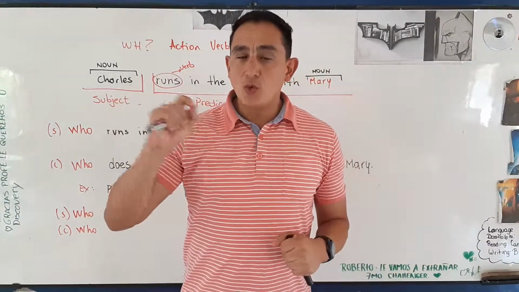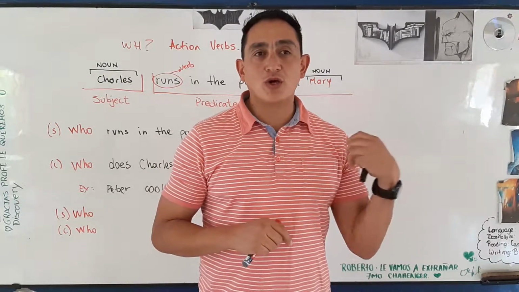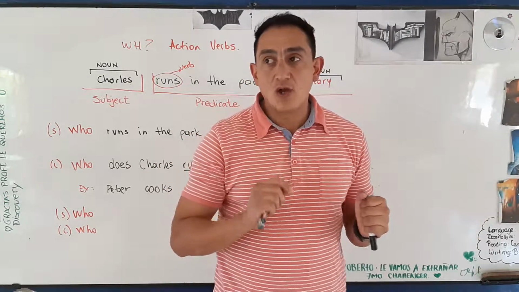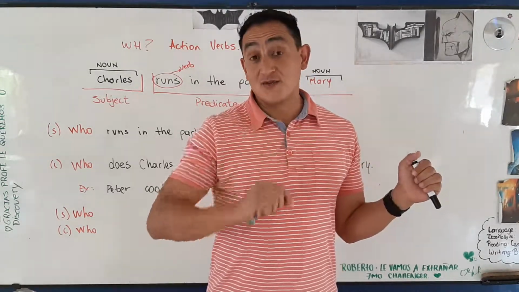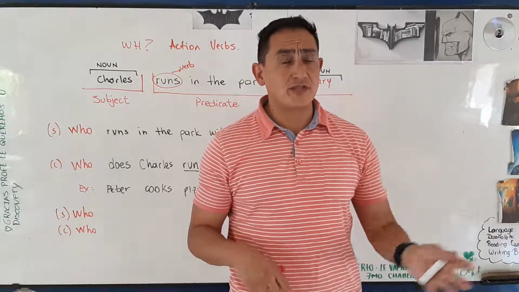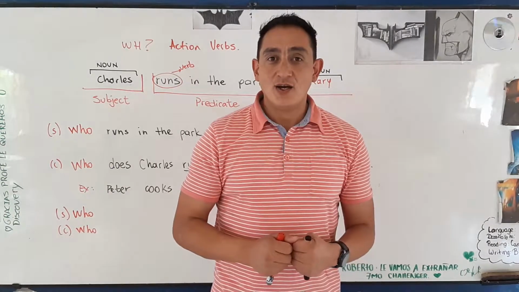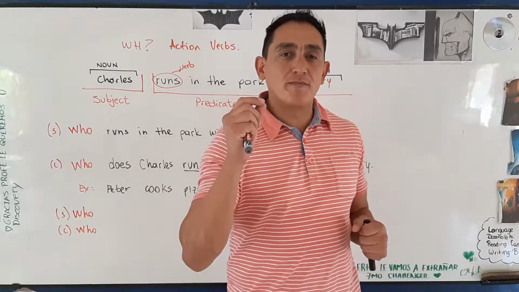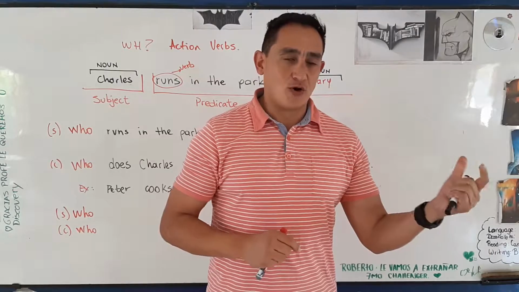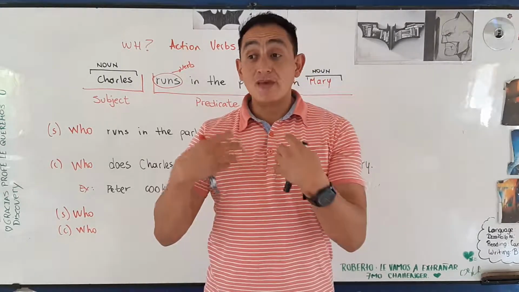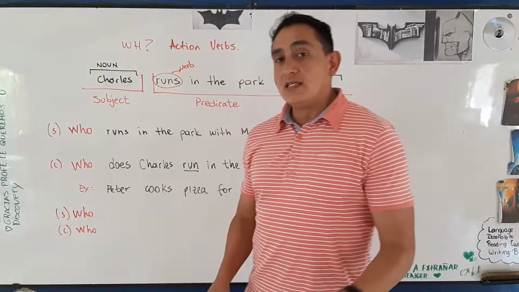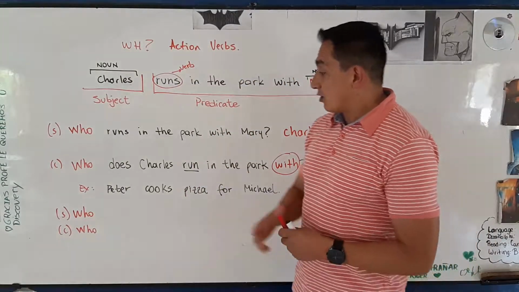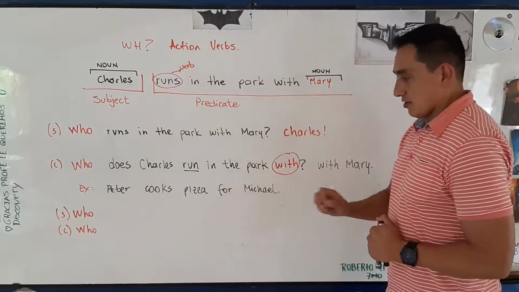Who do you eat with? Who do you work for? Or for example, who do you buy flowers for? Yes, for your girlfriend. Or for your boyfriend. I don't know. Yes. And who do you prepare lunch for? Yes, probably for your kids, for your husband, for your wife. Okay? So I hope that you understand, and I'm going to leave you this exercise over here.